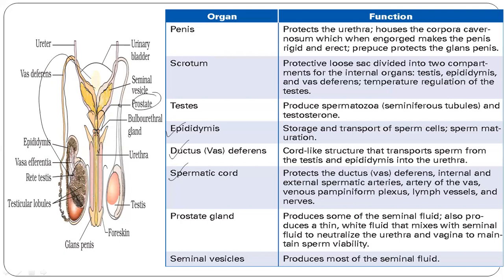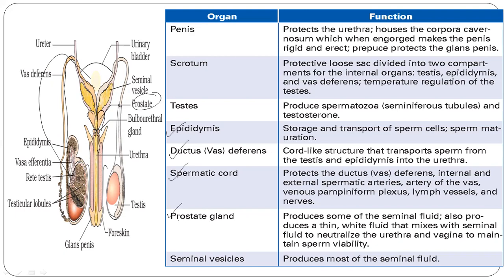It helps in the movement of the sperm from the male reproductive part to the female vagina, and makes sure there is a neutralization of the fluid so that it can be moved easily from the male body to the female body. So prostate gland is important.